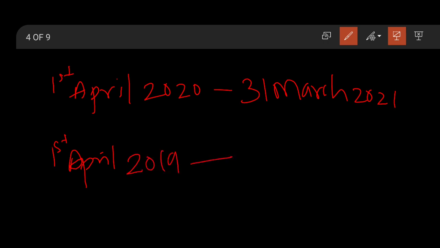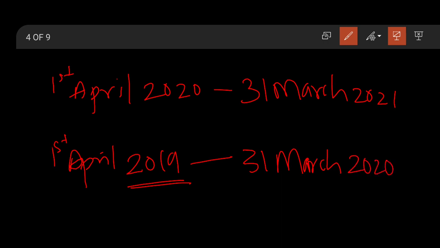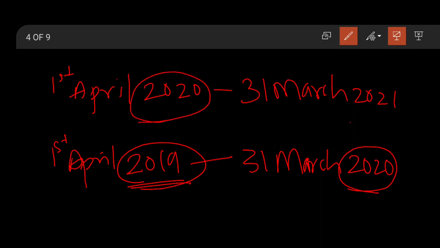When will it end? It will end on 31st of March of next year, means if it starts in 2019, it will end in 2020. Starts in 19, ends in 20. Started in 20, ends in 21. So 1st April 2020 to 31st March 2021.